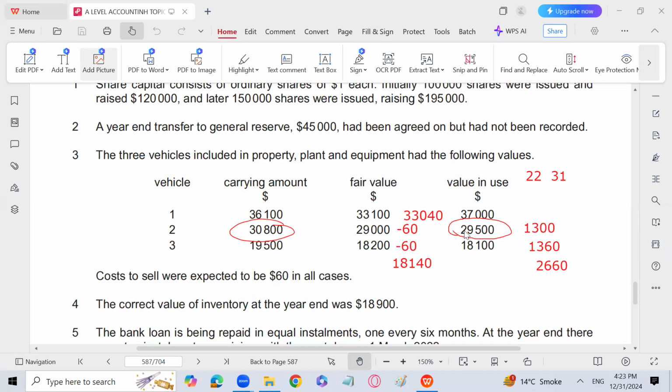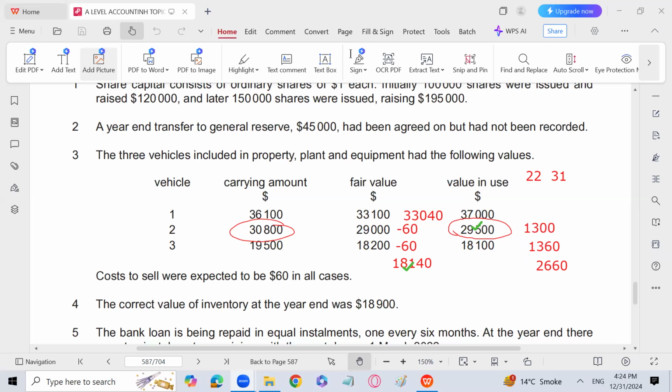This is the recoverable amount, and in this case, this is the recoverable amount. It is the higher of value in use and fair value minus cost to sell. So 30,800 minus 29,500, 1,300 is going to be the impairment loss. 19,400 carrying amount minus 18,140, which is the recoverable amount. So we will get the impairment loss of 1,360, because the recoverable amount is the higher of fair value minus cost to sell and value in use.